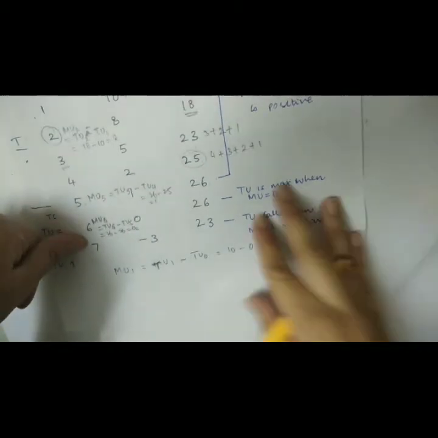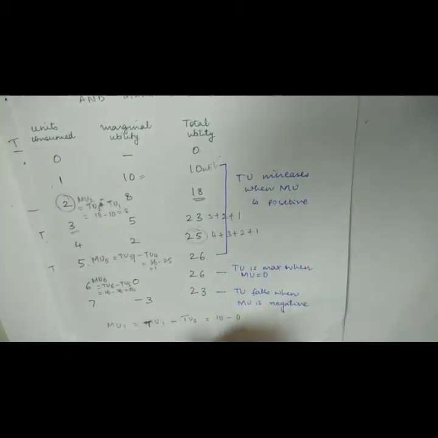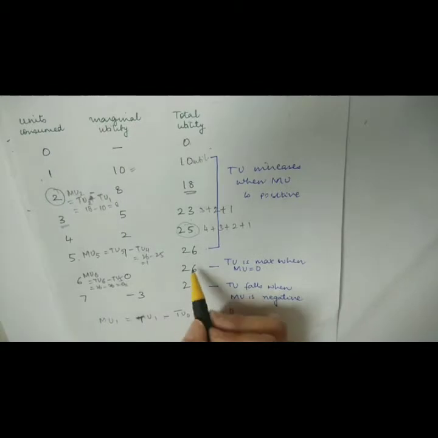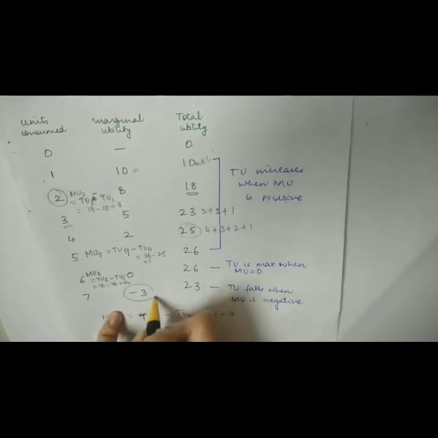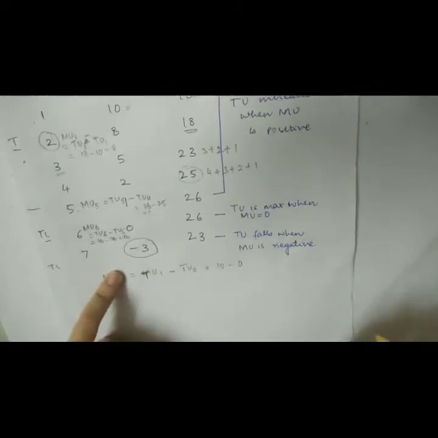Okay. Now, sometimes what happens is that you keep on consuming the commodity and then you reach a point where the consumption of the commodity does not add to the utility, but it reduces your total utility. In that case, the marginal utility of the commodity becomes negative.